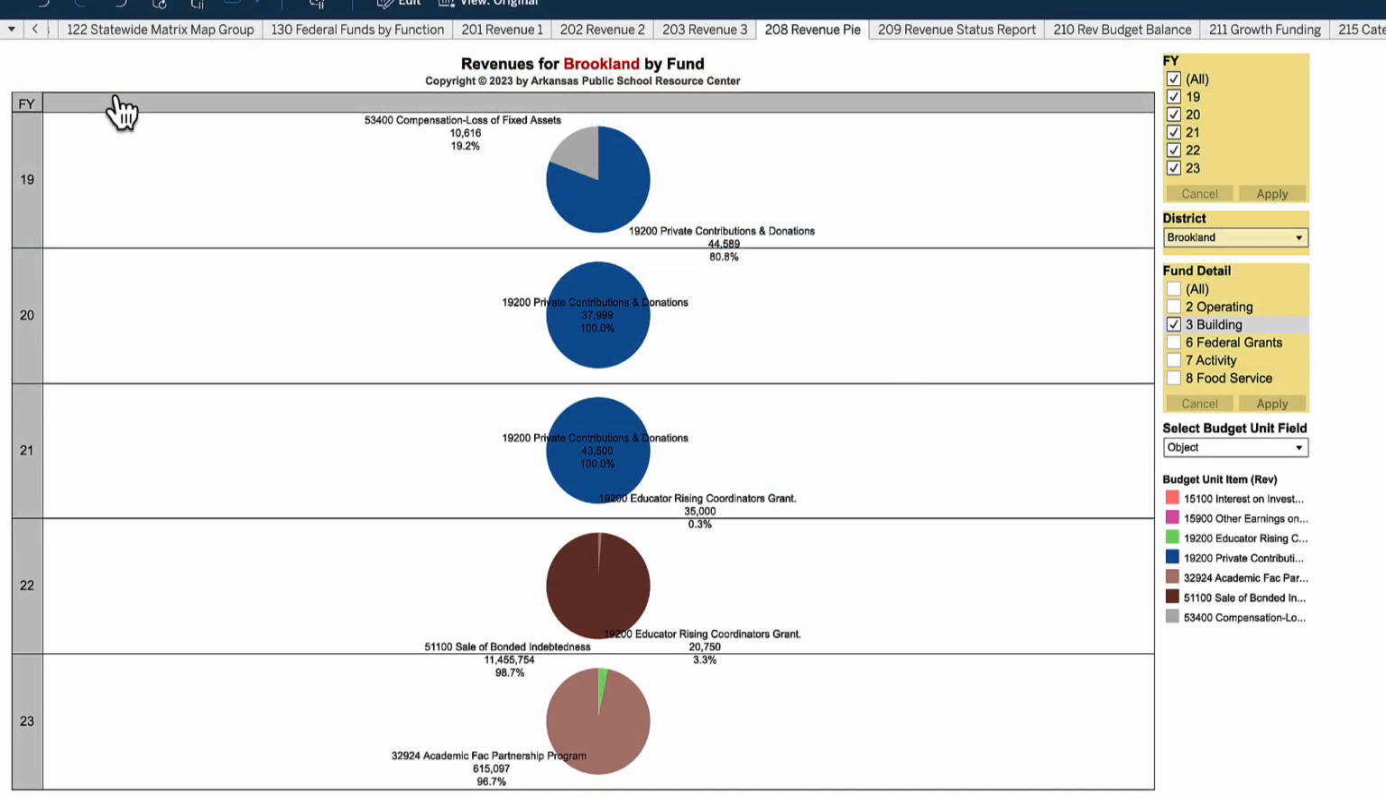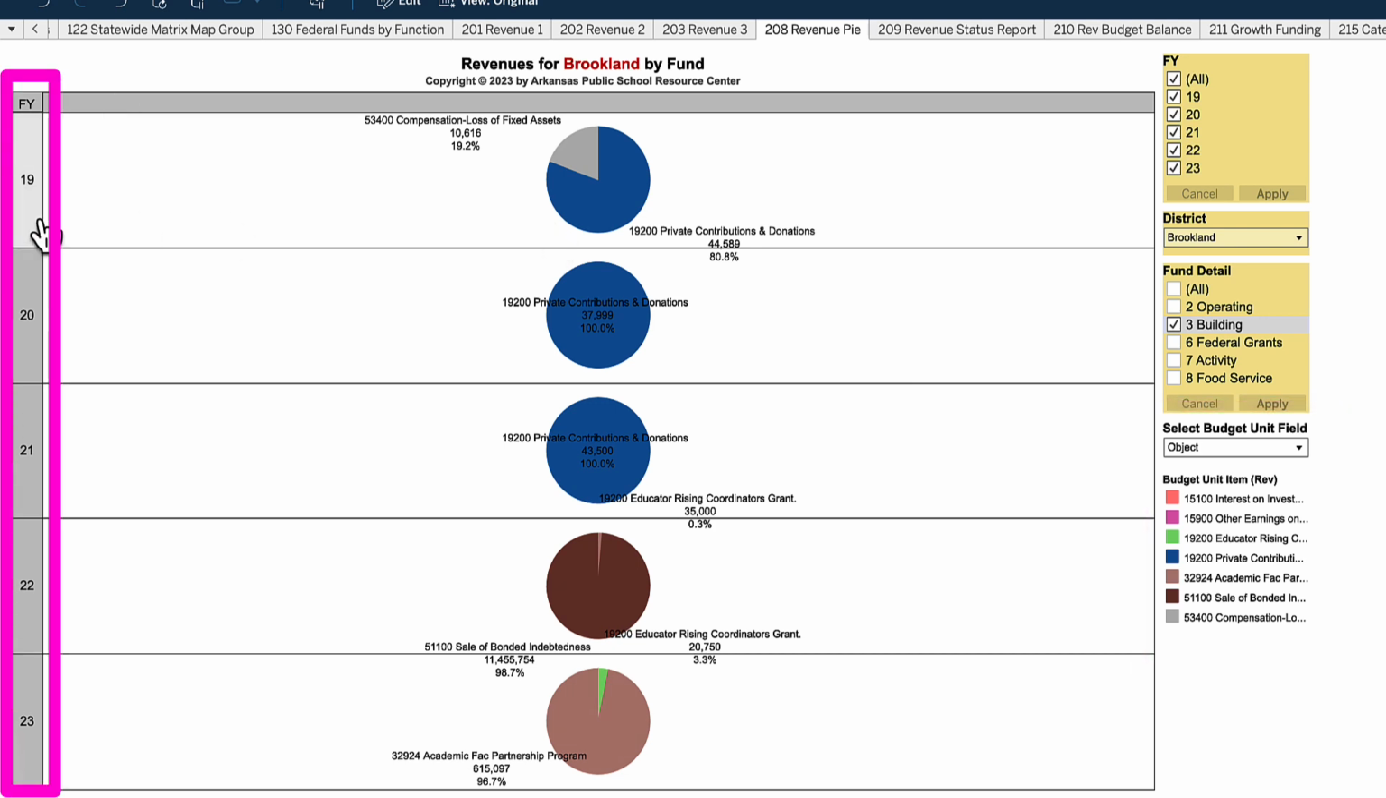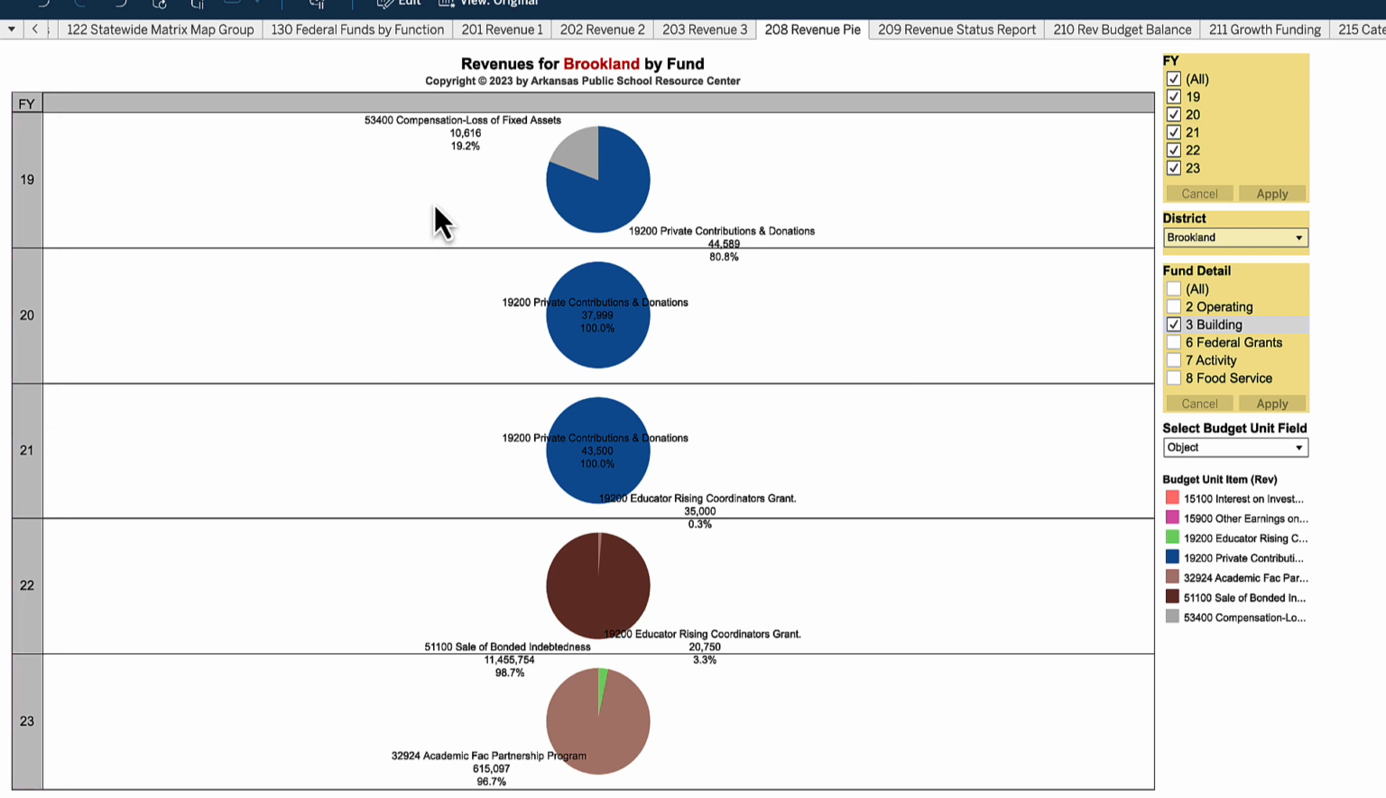In CFAM 208, we have Brooklyn selected as the school district. We have the fund detail selected as building fund, Fund 3. And then for the budget unit field, I've selected object. I've selected that so I could get a little better breakdown of the revenue coming into building fund and show a scenario over time, FY19 through 23 over here on the left, of how the revenue into the building fund has been affected at Brooklyn.